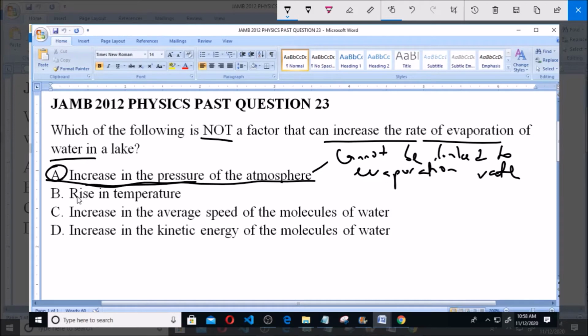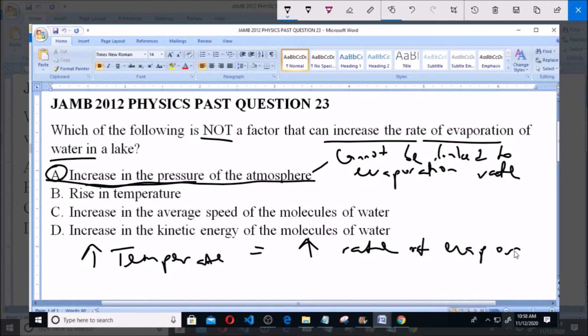Now, B says rise in temperature. Now obviously, increase in temperature increases the rate of evaporation. So that's the reason why if you heat a particular sample of water, it is more likely to evaporate, because increase in temperature increases rate of evaporation. So that is the reason why it is not the answer, because it is actually a factor that can increase the rate of evaporation of water in a lake.